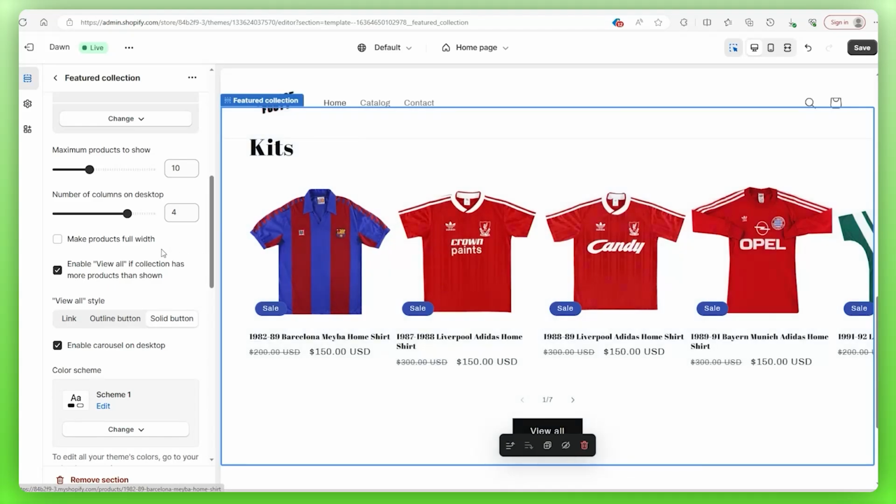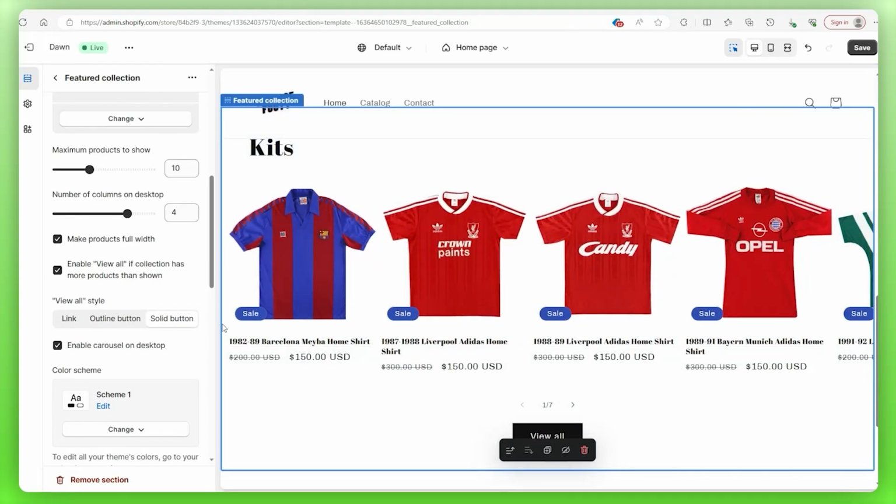If you do choose to go with the carousel option, then check this Make Products Full Width box so that it doesn't leave any empty space on the left, because if you don't, it can look a little bit awkward. I'll show you the difference.